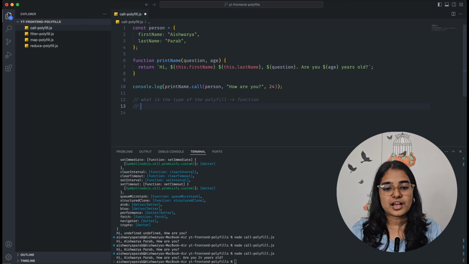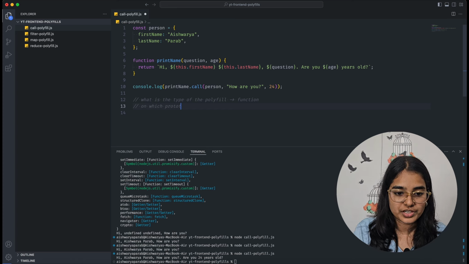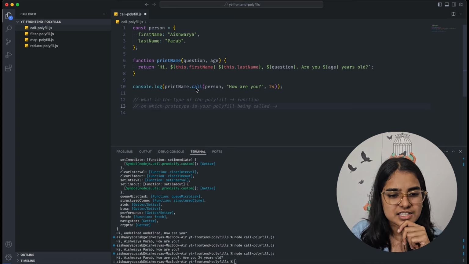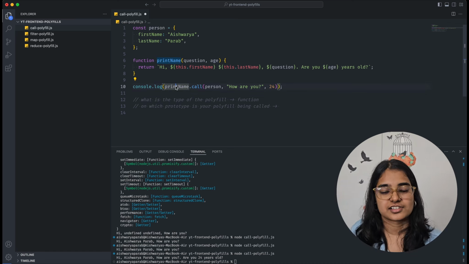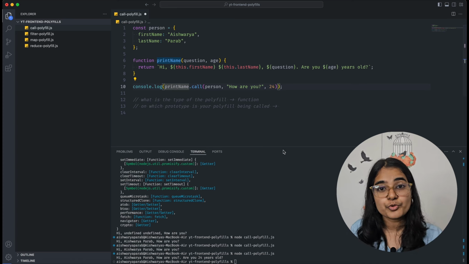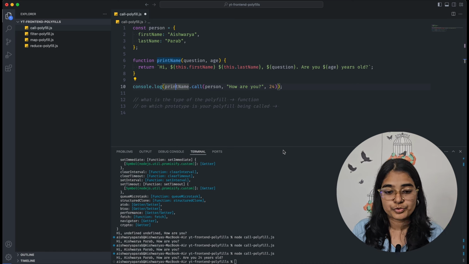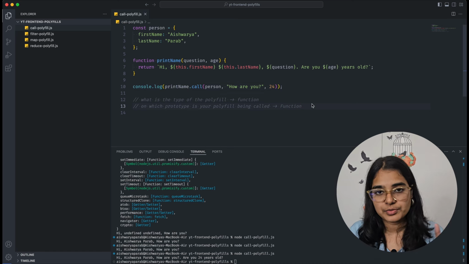Now the next thing to ask yourself is, on which prototype is your polyfill being called? In this case, is it called on an array? No. Is it called on a promise? No. Is it called on a function? Yes. So function is the prototype wherein we have to make a change. We have to make a change in the function prototype. So I will just write it down, that function prototype needs to be changed.